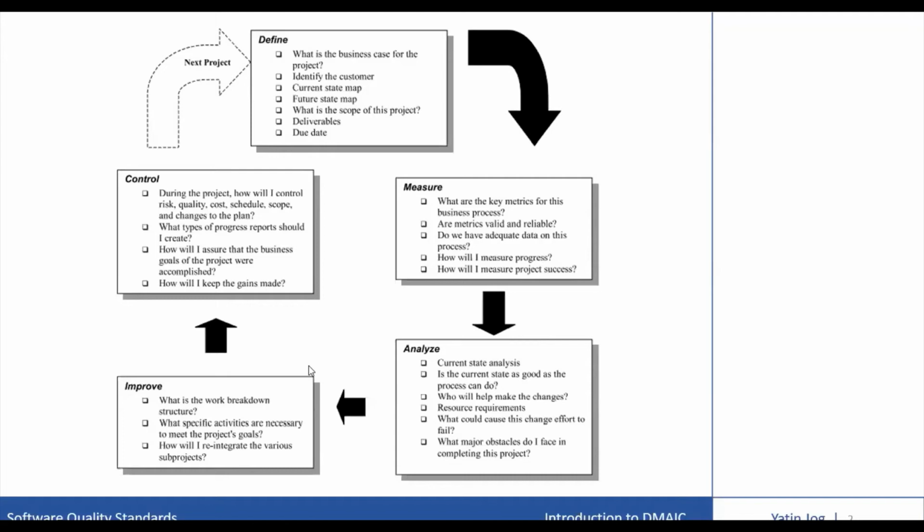In the improve phase, one can ask about the work breakdown structure of the project, what specific activities are necessary to meet the project goals or the business objectives, and how to reintegrate the various sub-projects which are running in parallel. Once you go through the improve phase, the next is the control phase: control the new system.